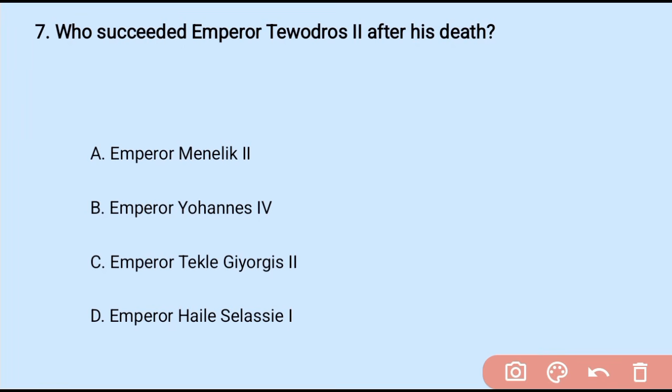Question number 7. Who succeeded Emperor Tewodros II after his death? A. Emperor Menelik II. B. Emperor Yohannes IV. C. Emperor Tewodros II. And D. Emperor Haile Selassie I. Okay. The answer is C. Emperor Tewodros, who crowned himself. Okay. This person was from the region around Lasta.